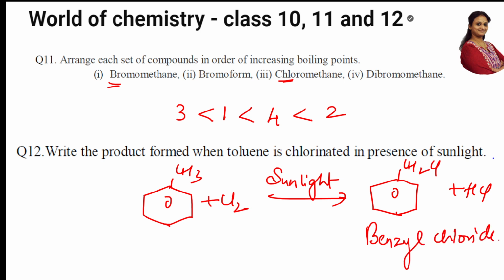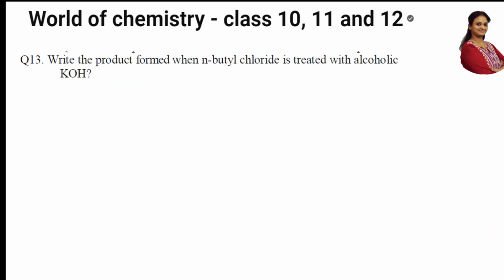Easy? Very easy. And gradually one more question. Write the product formed when n-butyl chloride is treated with alcoholic KOH. We very well know where we use this alcoholic KOH. We have used it for elimination reaction. Correct? Elimination reaction, and it follows which rule?